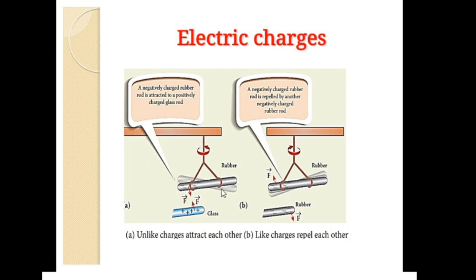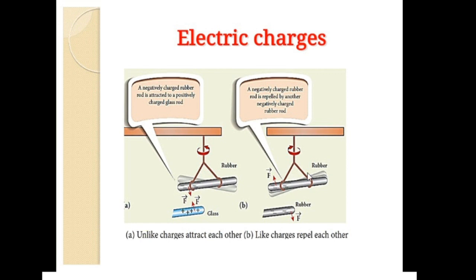Now let us observe this figure. You are able to see a rubber rod which is already negatively charged is brought closer to the positively charged glass rod. You find force of attraction. But in the next figure you are able to see negatively charged rubber rod is repelled by another negatively charged rubber rod. You are able to see the indication of forces which are repelling.